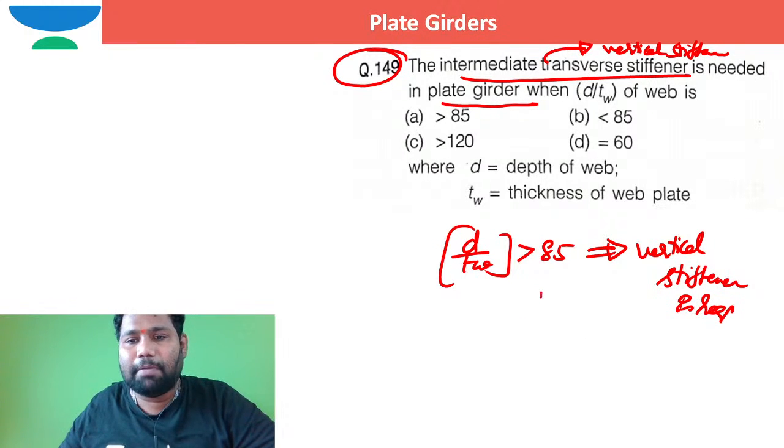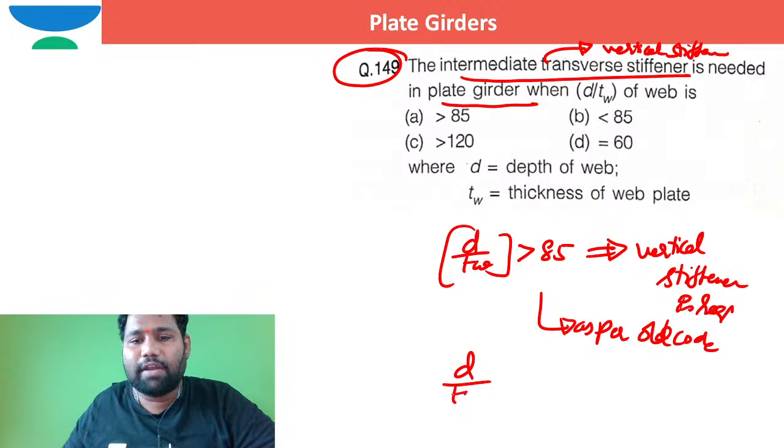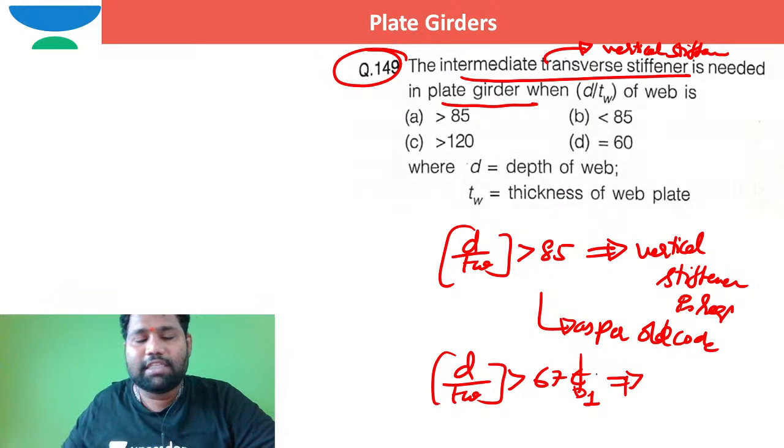This is as per old code of practice. As per new code of practice, when d by tw is more than 67 times epsilon and the value of epsilon is 1, in such case I can clearly say this is as per new code of practice.